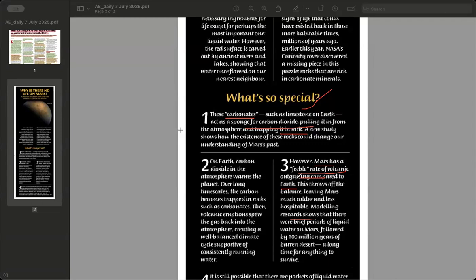So, students, Mars shows us that a planet can look right but still be uninhabitable because we need liquid water, we need a stable atmosphere, and we need certain activities like volcanic outgassing. Of course, we also need time. So while Earth is our home and has everything for life, Mars remains a cold, silent witness of what might have been.